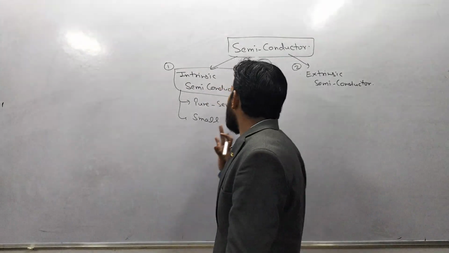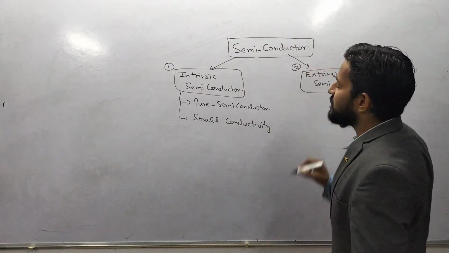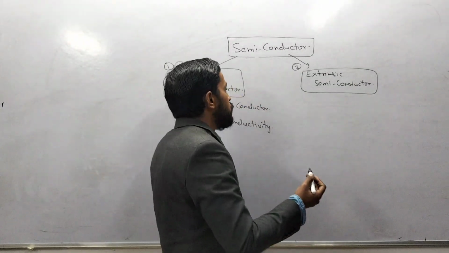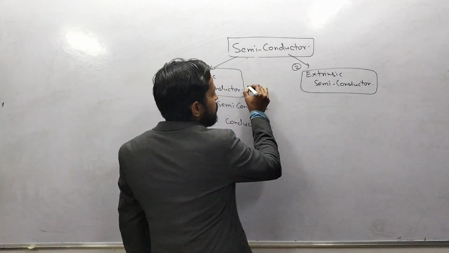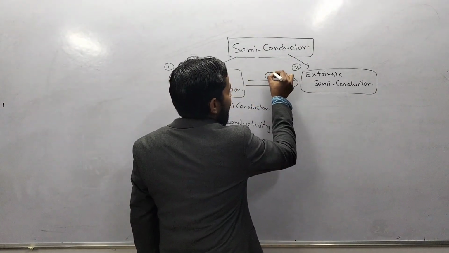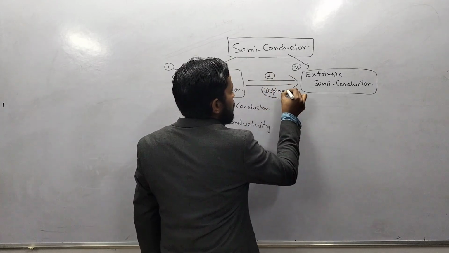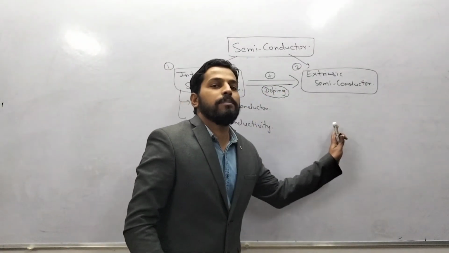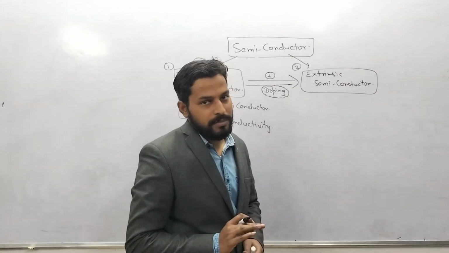So we define another type of material, that is extrinsic semiconductor, and this extrinsic semiconductor is manufactured using intrinsic semiconductor. When we add doping in intrinsic semiconductor, then another type of semiconductor is formed, that is known as extrinsic semiconductor.